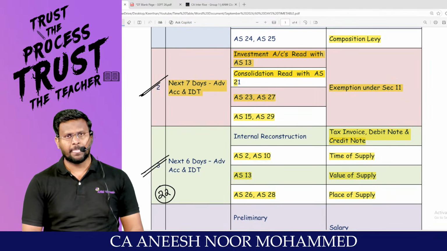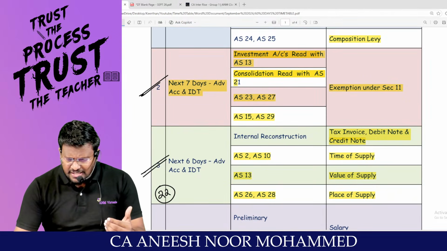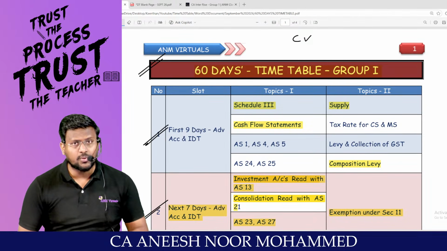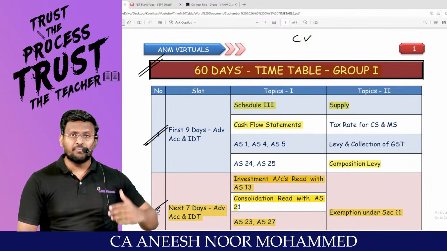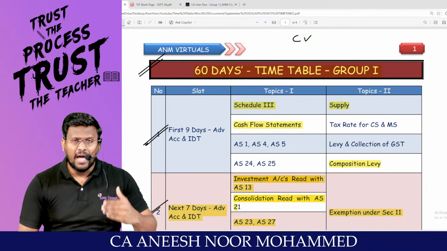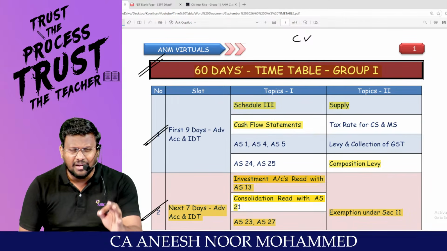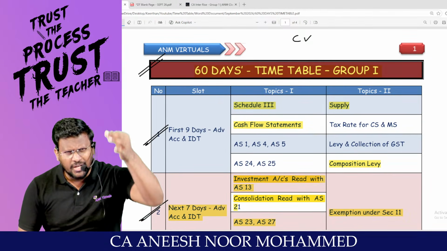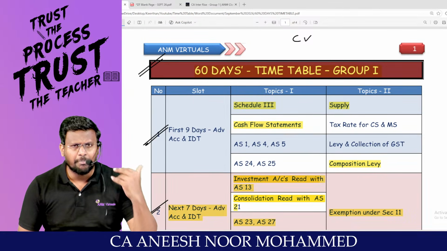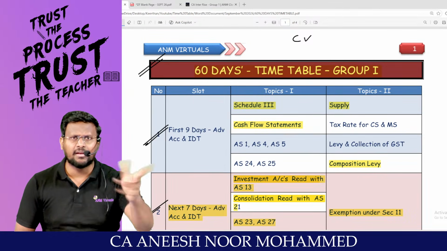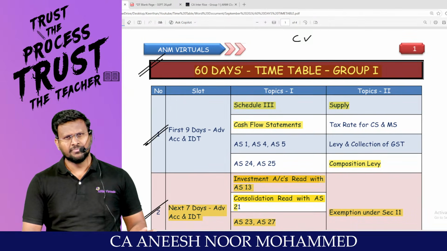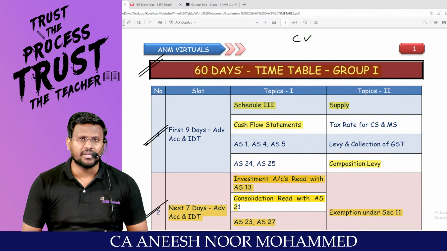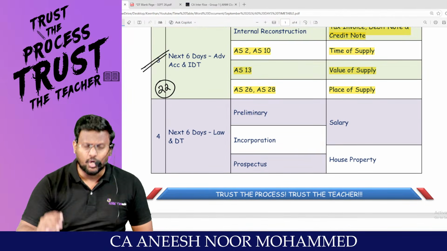This many topics. Initially when I say this, you will be having a thought that first 9 days fully I have to sit with accounts and IDT. Then what about law and DT? I am fearing. That fear is the first reason for failure, because we are not utilizing the days. We are just thinking, planning, and leaving all those days. Don't do that. This much standard hours are required for these topics. That's why we have put the topics based on that.